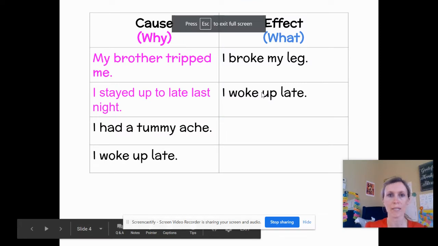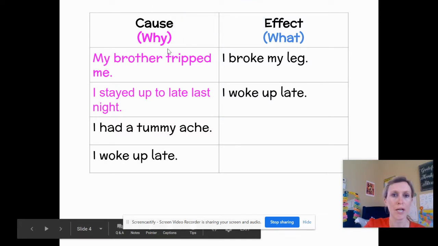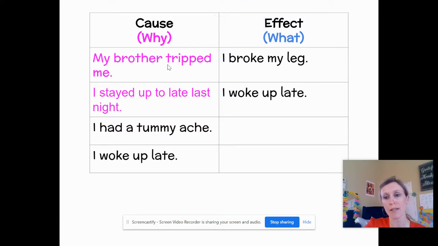Now I'm going to read them with some of those signal words. My brother tripped me. Therefore, I broke my leg. I stayed up too late last night. Therefore, I woke up late today. Now, this one's a little bit harder when we are given the cause and we have to figure out what happened because of that.